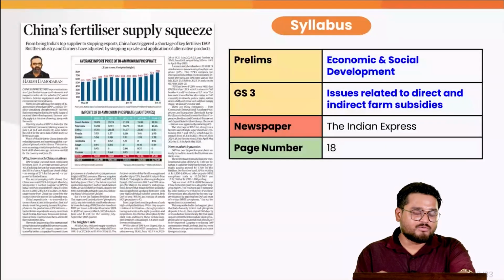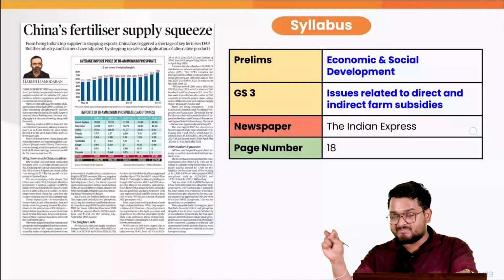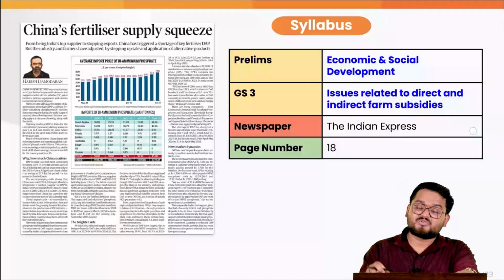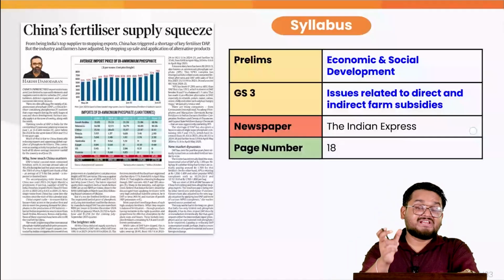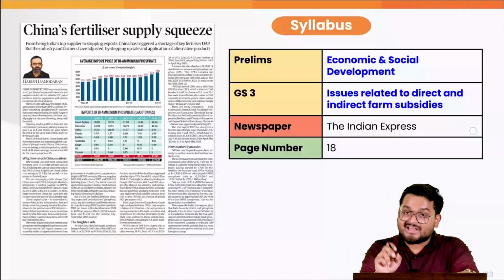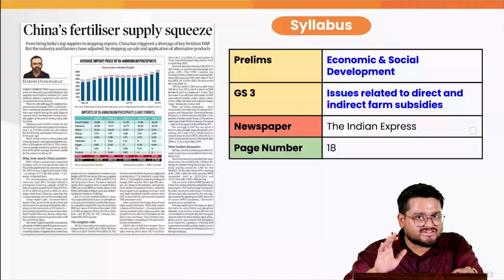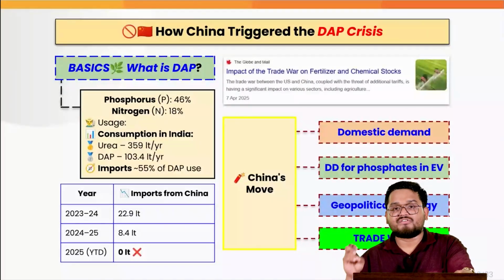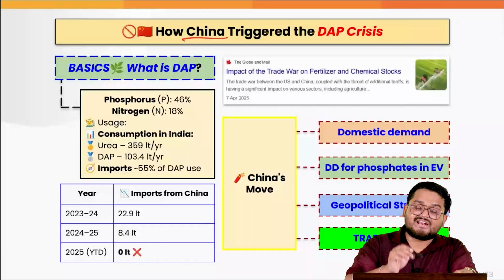Due to recent geopolitical instances, we have seen how China has been aggressive in the critical minerals race. China has also been aggressive when it comes to the supply of fertilizers to various countries including India. Mainly the prices of various fertilizers have increased in recent times, which is the main thing that we are going to look at in this article. Now, when we talk about the recent increase in fertilizer prices, here we have to understand China's role.